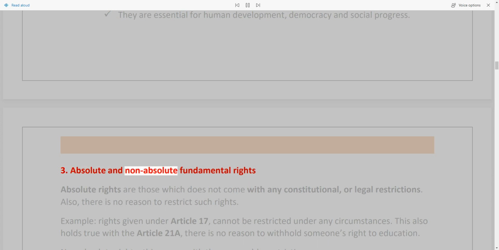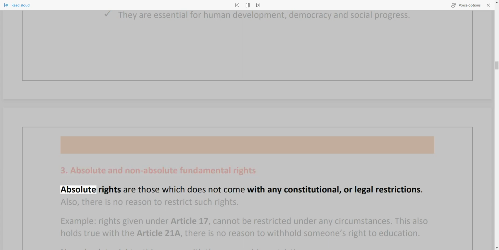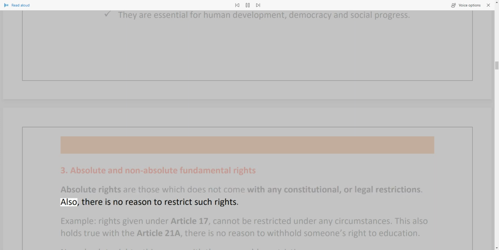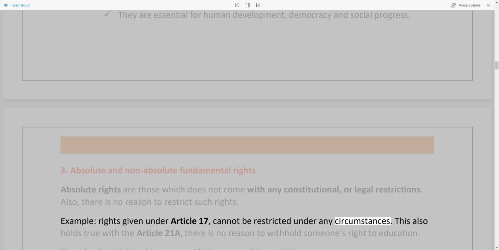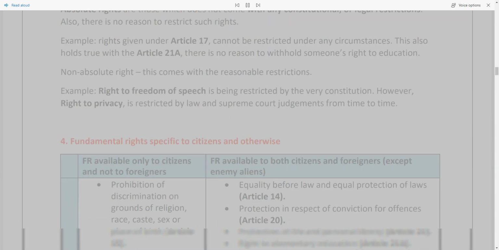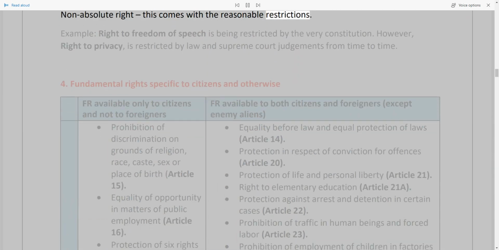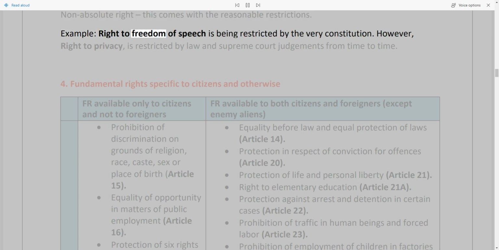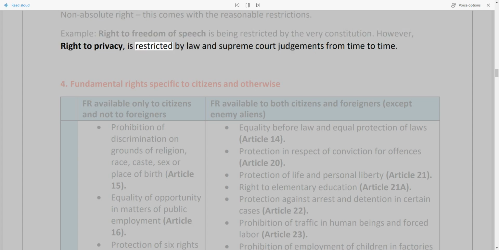3. Absolute and non-absolute fundamental rights. Absolute rights are those which do not come with any constitutional or legal restrictions. Also, there is no reason to restrict such rights. Example, rights given under Article 17 cannot be restricted under any circumstances. This also holds true with Article 21A; there is no reason to withhold someone's right to education. Non-absolute rights come with reasonable restrictions. Example, right to freedom of speech is restricted by the very Constitution. However, right to privacy is restricted by law and Supreme Court judgments from time to time.